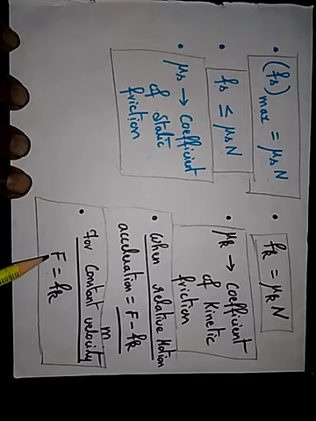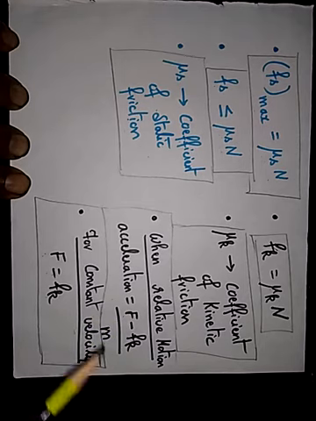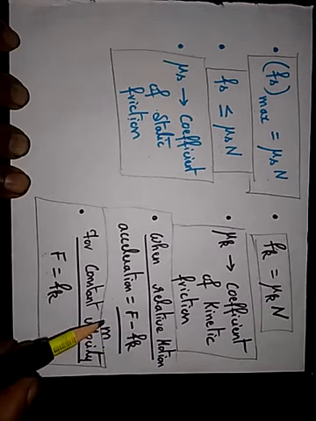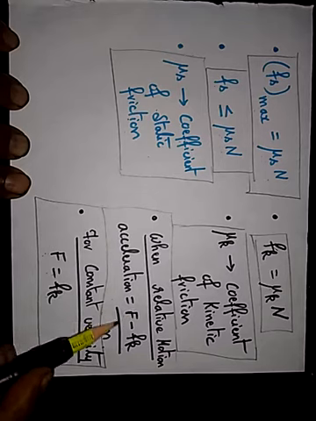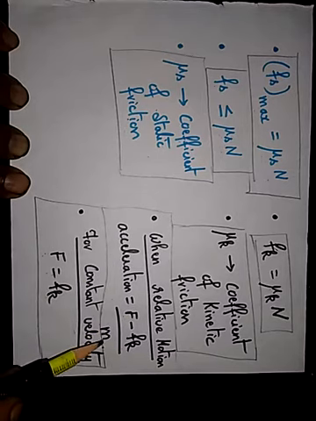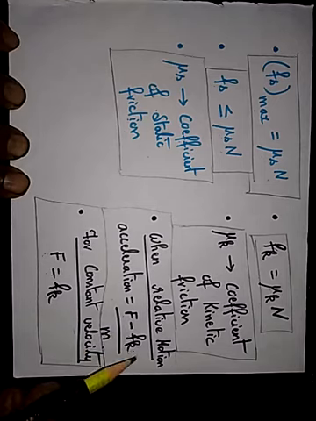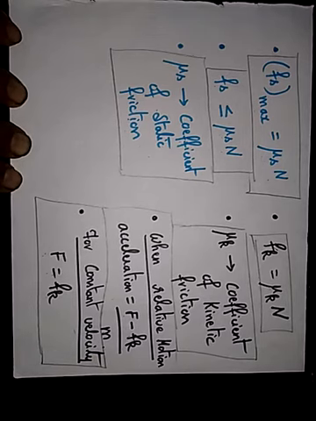That means the force applied to the object is equal to the kinetic force for constant velocity. Suppose F is 0, then we have the acceleration as minus Fk by m, that is, kinetic friction divided by m. That will be the value if F is 0.